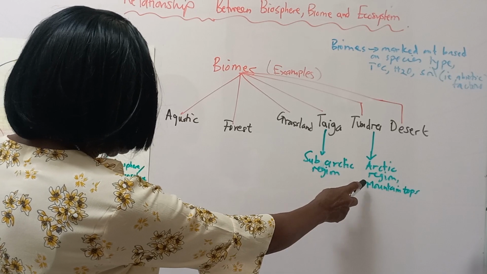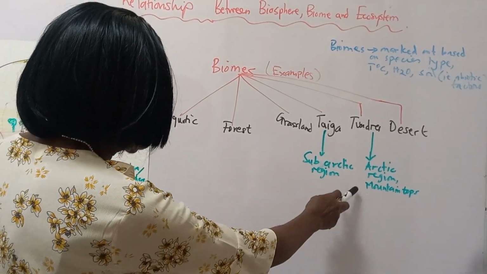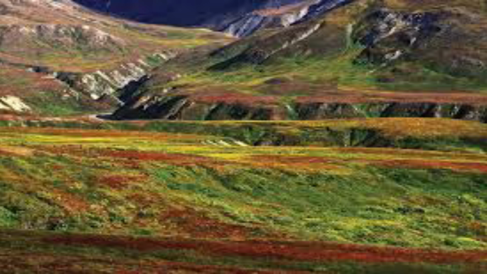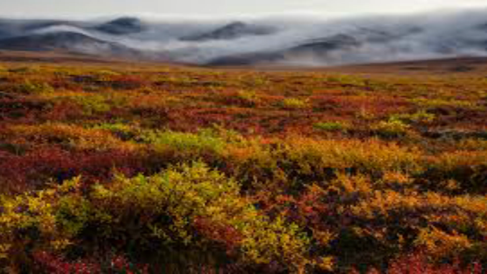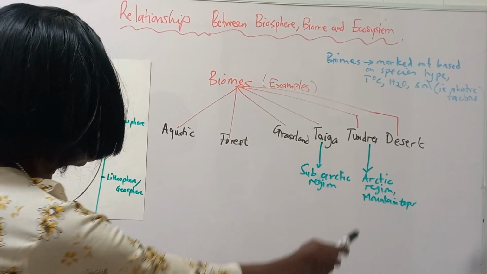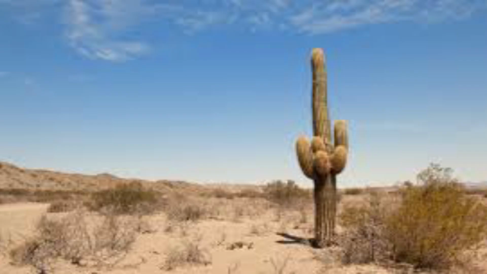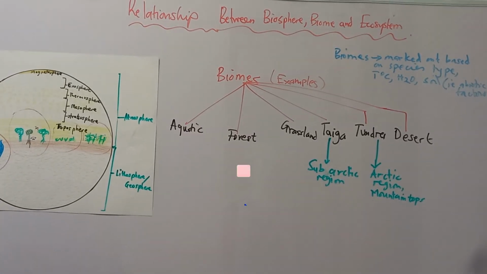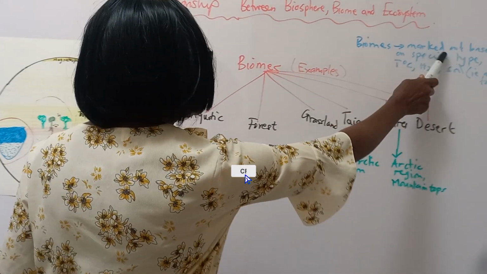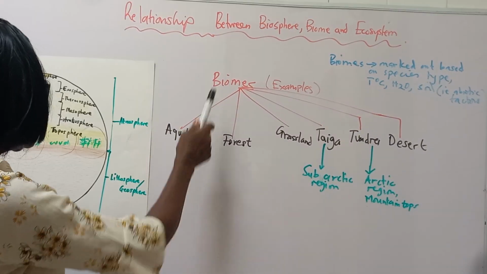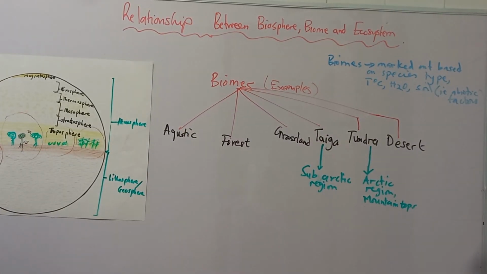Then you have tundra, which is in the Arctic regions and on mountain tops. You have snow, very cold areas. You have scanty rainfall. You have large stretches of bare ground. The vegetation is dwarf shrubs, sedges, grasses, mosses, lichens. Then you have desert. Desert has hardly any trees, very short. You have typical succulent vegetation. So very large areas with typical species, based on weather conditions and soil type. So that is biomes.